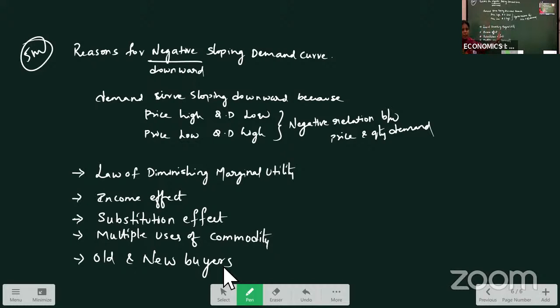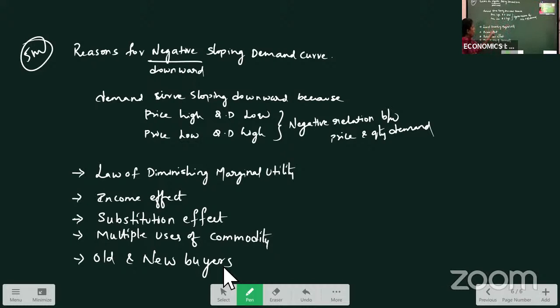These are the reasons for the downward or negative sloping demand curve. So when this question comes in your exam, you have to explain demand. First, give the introduction. The demand curve is sloping downwards because when price is high, quantity demanded is low. When price is low, quantity demanded is high. There is a negative relation between price and quantity demanded. The following are the reasons.